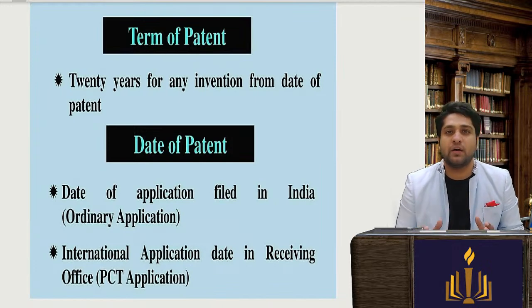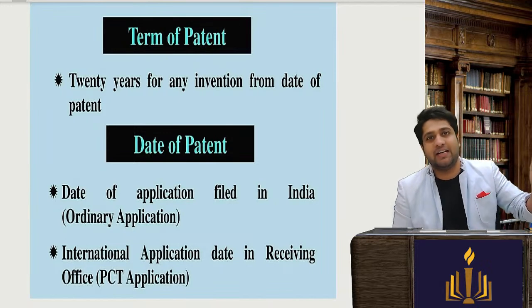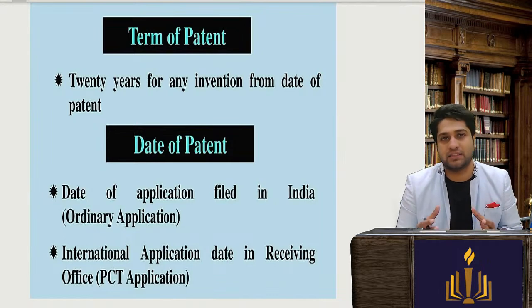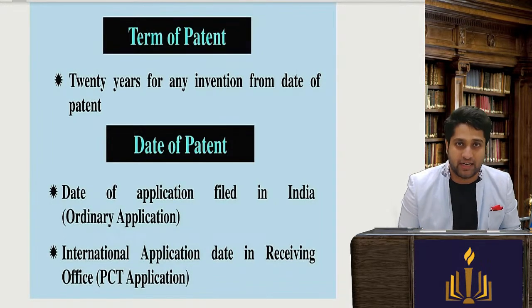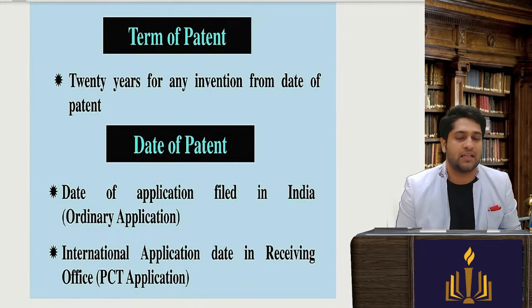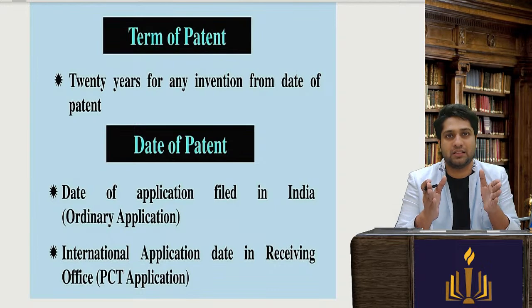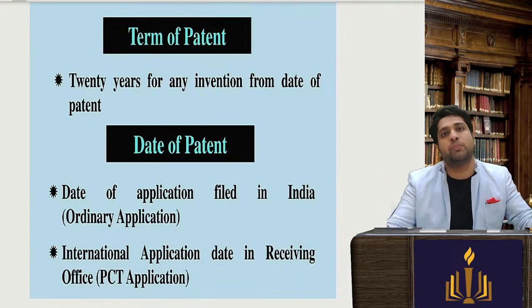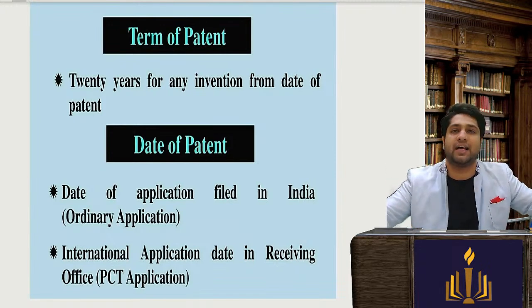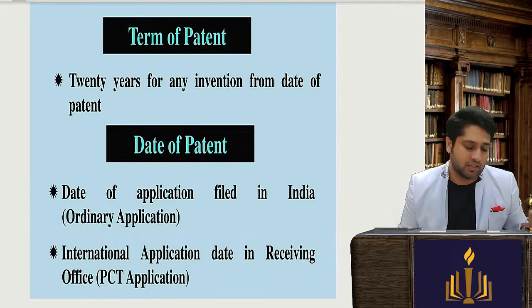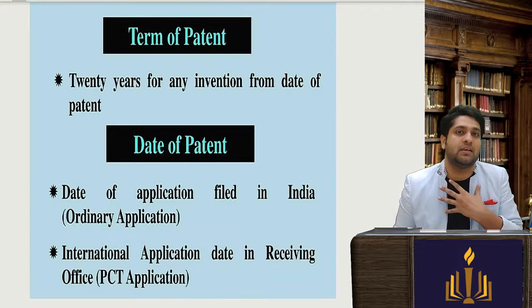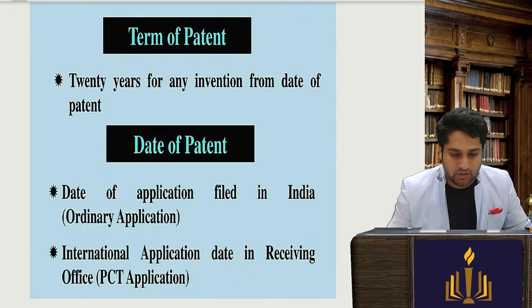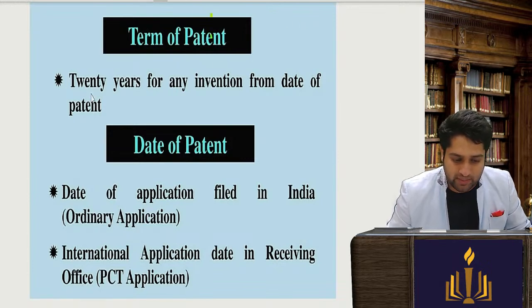So when a patent is granted, after the entire process, a patent is granted to an inventor. Does this monopoly right, exclusive right, last forever? Answer is no. The patent has a shelf life of 20 years. After 20 years, it will go into public domain and the public can also start using it and the inventor cannot file any cases. So for 20 years, the patentee, the inventor, is going to have a monopoly right. So the term of the patent is, remember, 20 years.